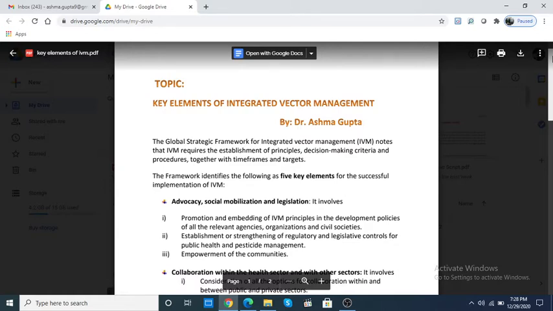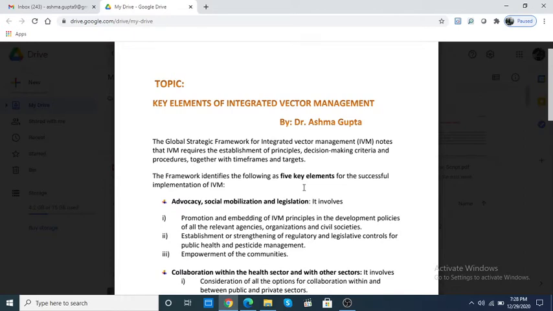And one part of that strategic plan was framing the 5 key elements for the successful implementation of IVM. So as I said, if we start any project, we have to make its road map, how we are going to run that project. So for that thing only, there were 5 key elements which were framed, that how we are successfully going to implement this IVM. So what were these 5 key elements?